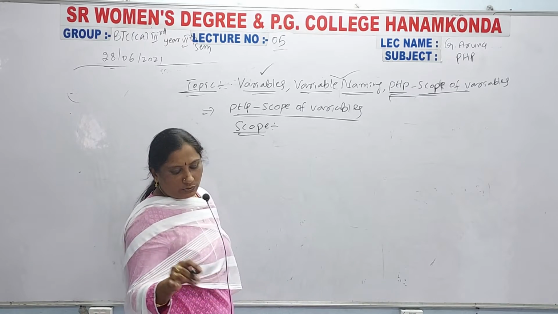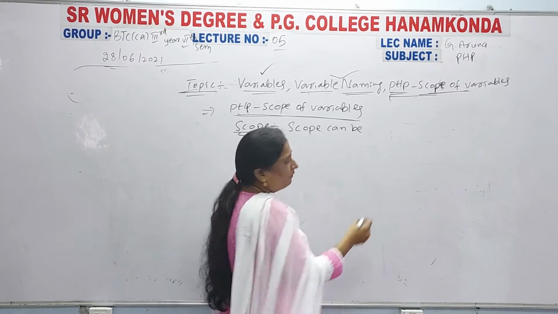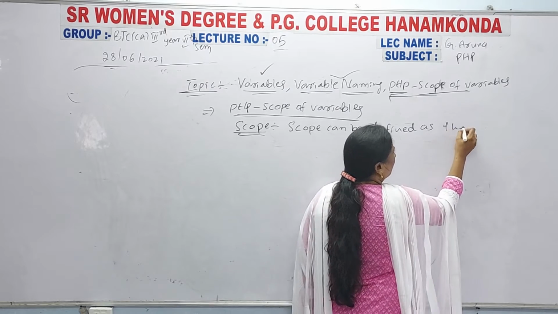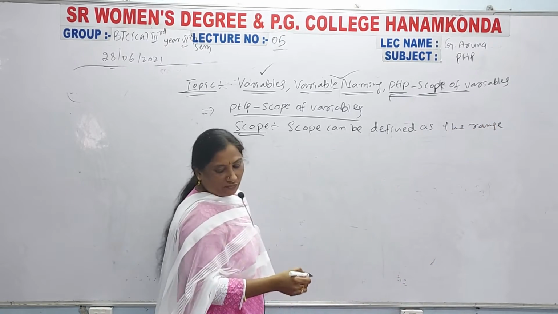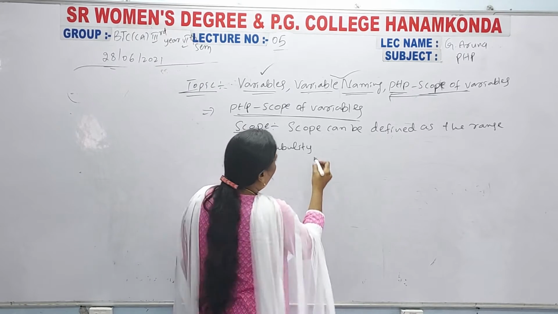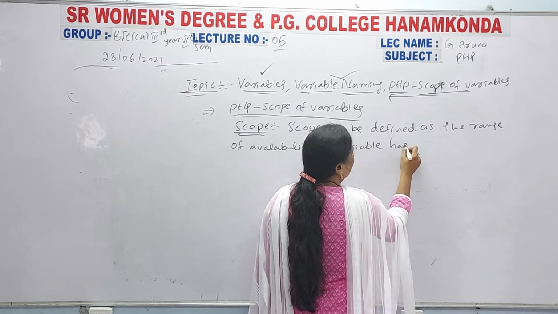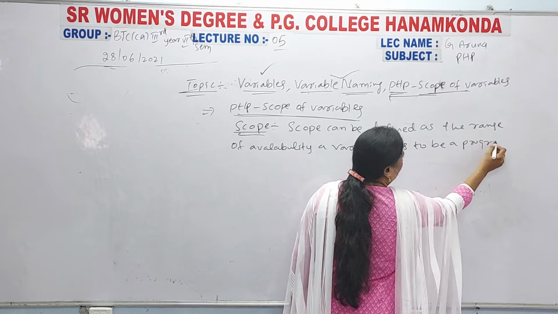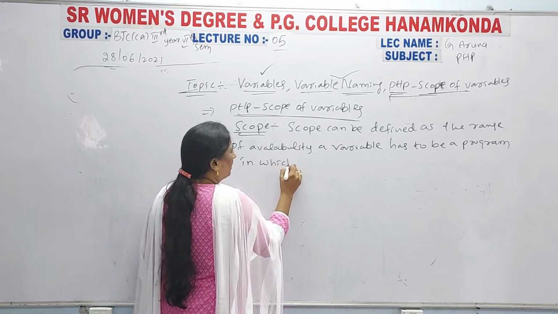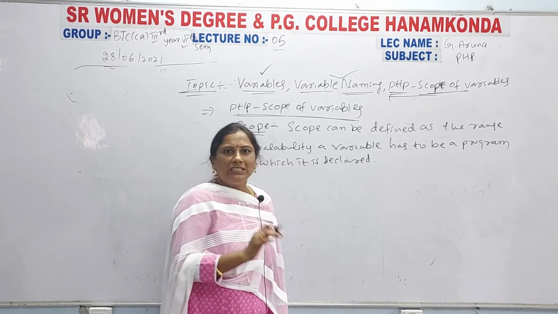Definition of scope. First you have to write the definition. Scope can be defined as the range of availability of a variable in a program in which it is declared. So this is the scope definition.